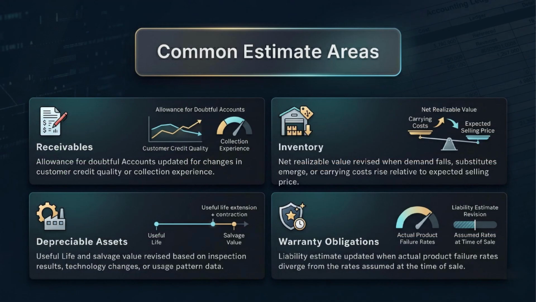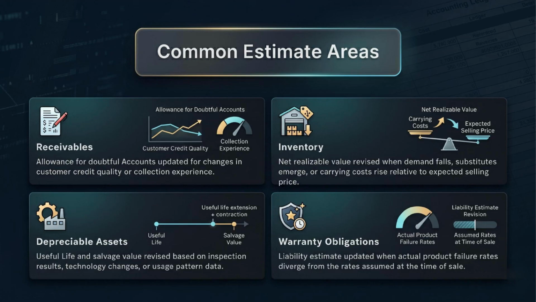Estimate changes appear everywhere. Receivables may require a revised allowance when customer credit quality changes. Inventory may need adjustment when demand falls or selling prices decline. Depreciable assets may need revised useful life or salvage value after inspection or usage data. Warranty obligations may change when actual product failure rates differ from original assumptions.